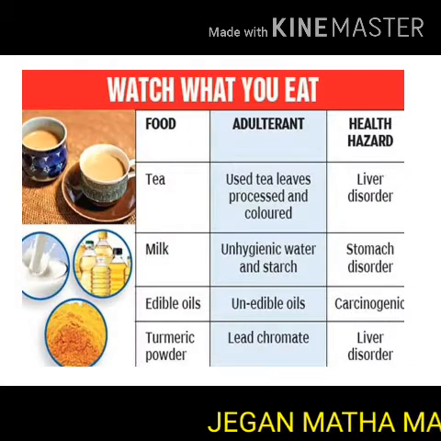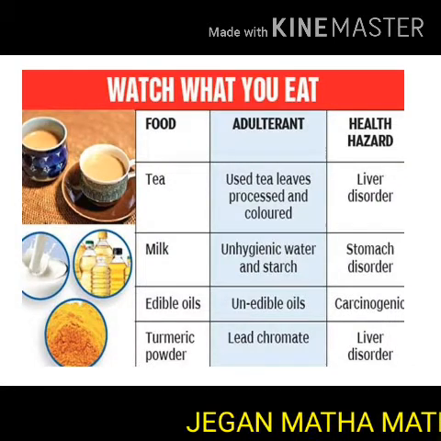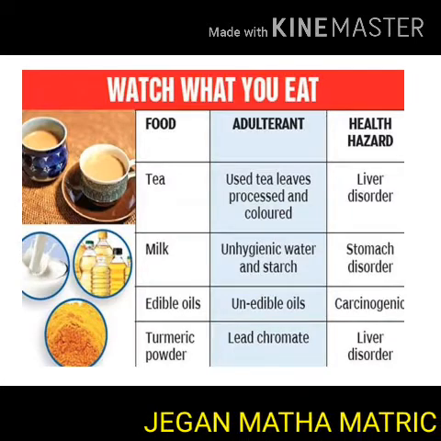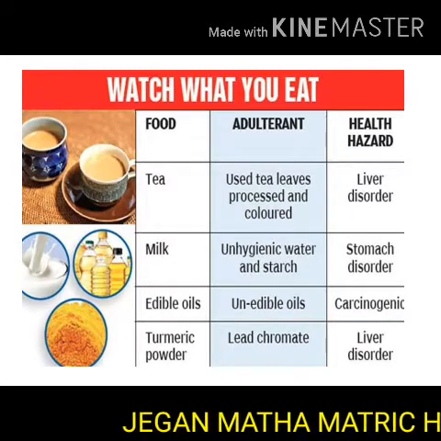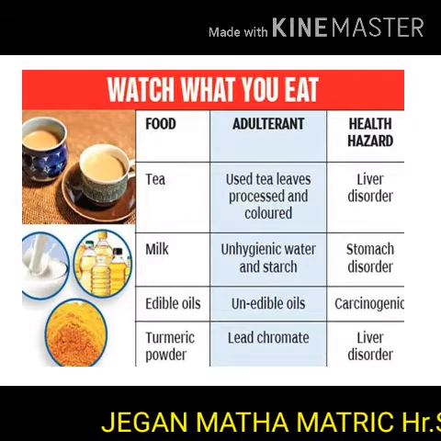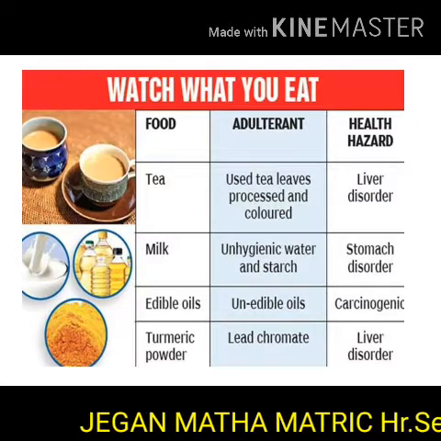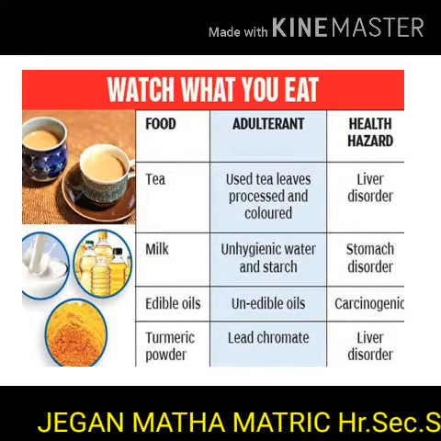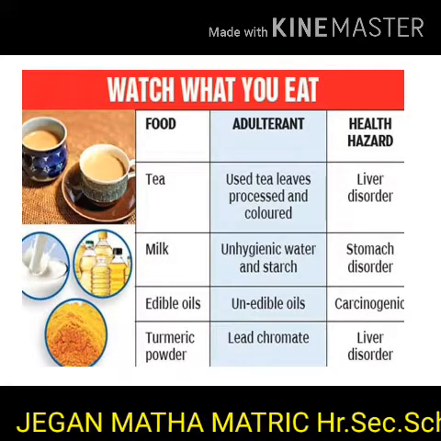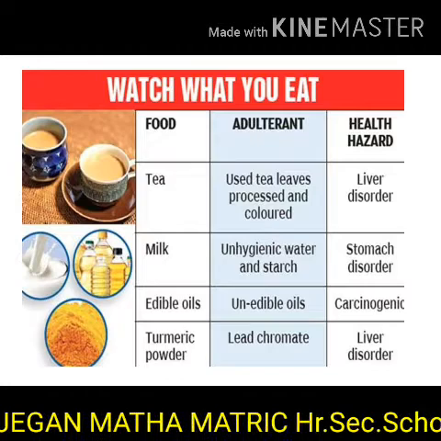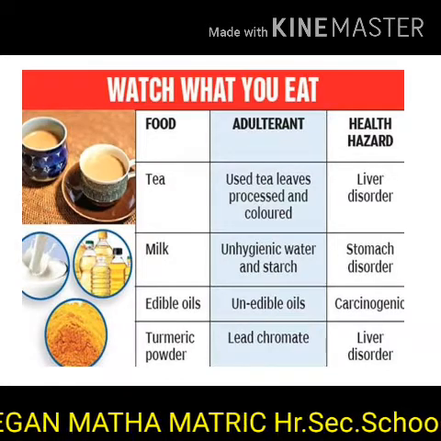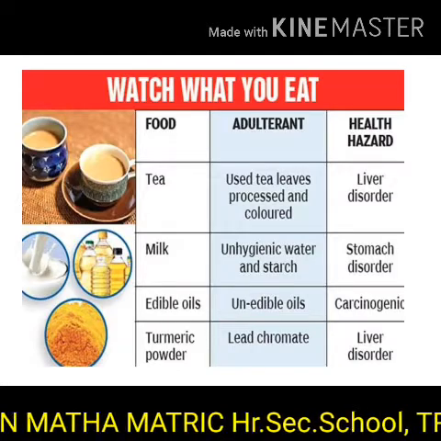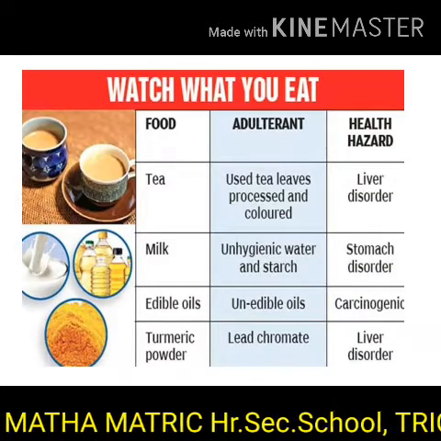The food is tea. The adulterants used in tea are used tea leaves, processed and colored. This will cause liver disorder. The next food item is milk. The adulterants used in milk are unhygienic water and starch. This will cause stomach disorder.